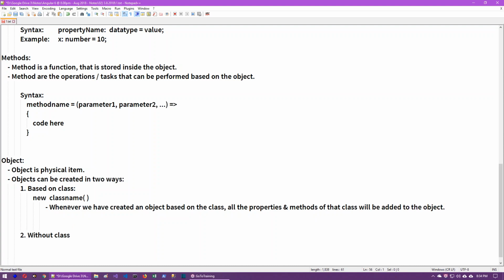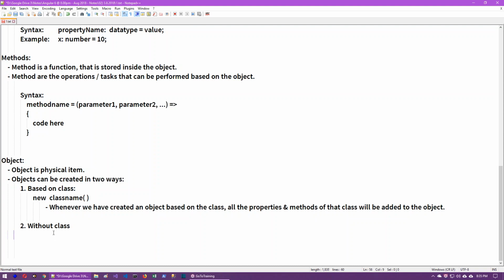So there is a class. It has some 5 properties, 5 methods, assume that. Then you have created an object for the class. That means you created an object based on the class. All the corresponding 5 properties, 5 methods of the particular class will be added to the object. So as the object is declared based on the class, all the properties and methods of the particular class will be added to the object. It is just like creating an object based on a predefined template or a predefined model.